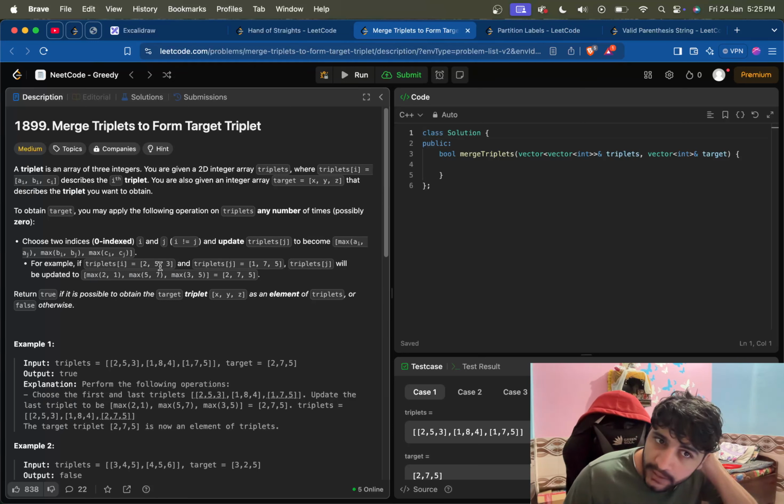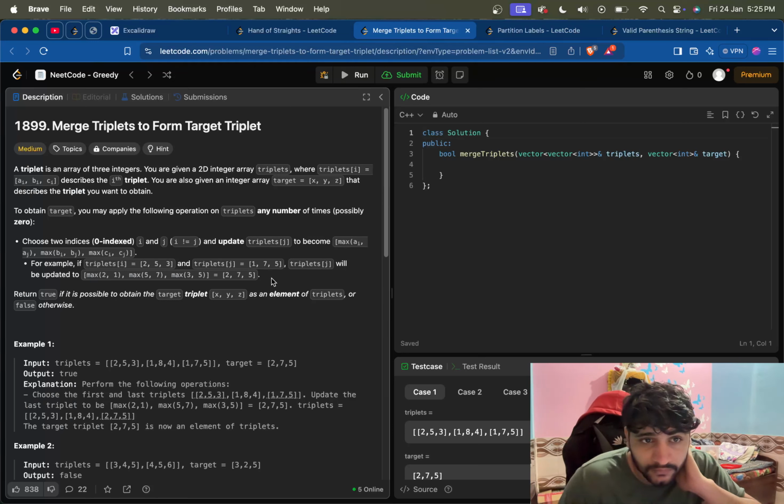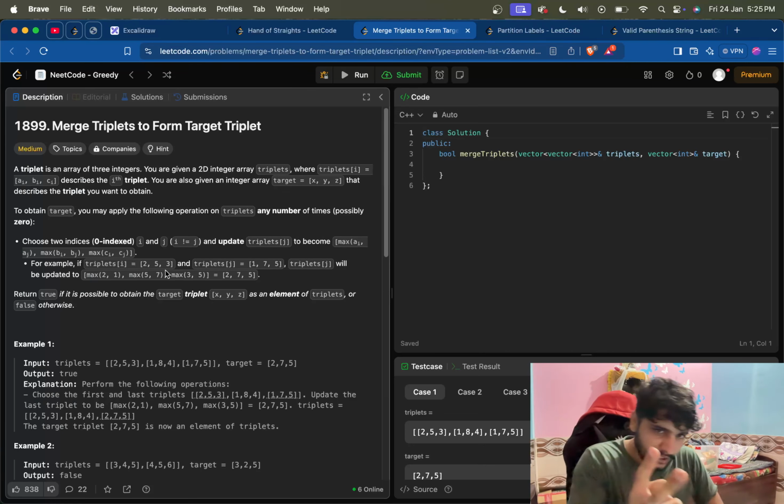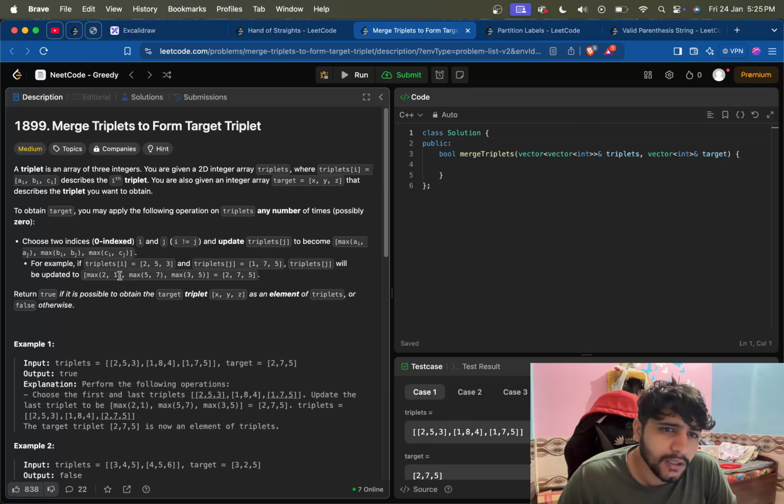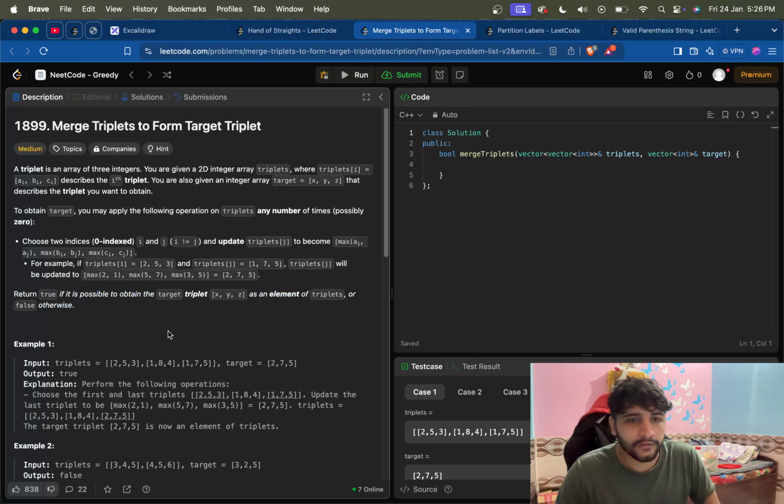For example, if triplet i is this and triplet j is this, then after applying this operation on these two triplets, the resulting triplet will be max of 2 and 1, max of 5 and 7, max of 3 and 5. So it will be [2, 7, 5]. If this is equal to the target, then we will just return true. Return true if it's possible to obtain the target triplet as an element of triplets, or false otherwise. If we cannot, just return false.